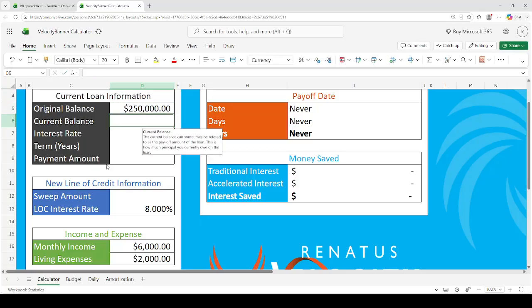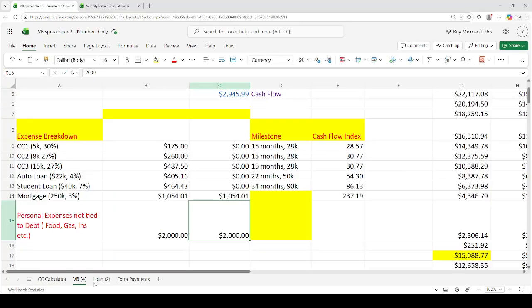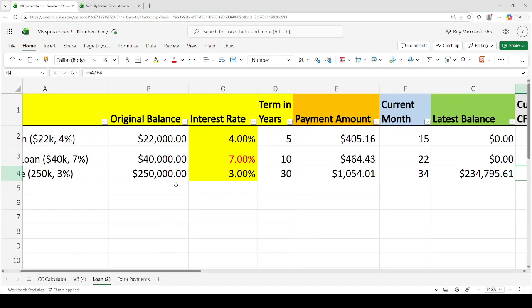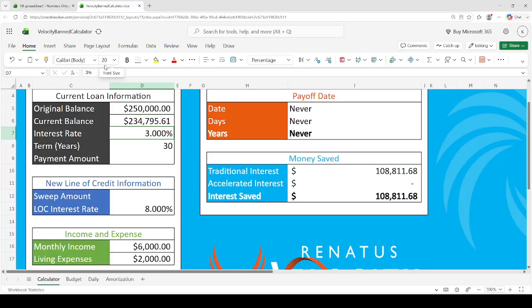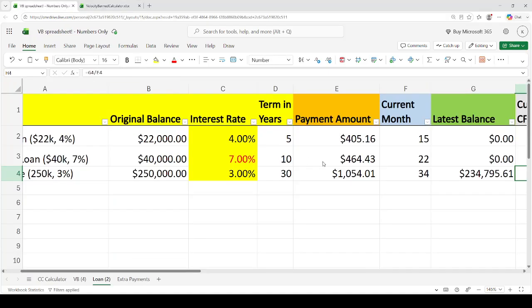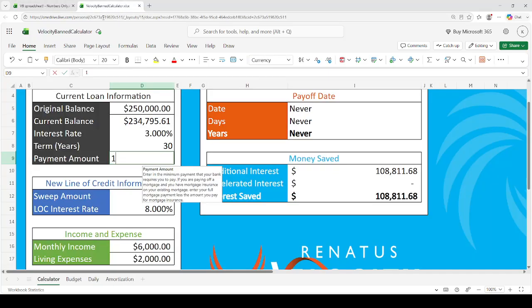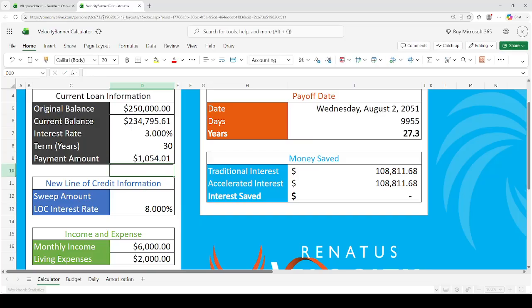And then what's the original balance of the loan? It's 250. And then the current balance, okay, is 234,795.61. And then the payment amount is 1054.01. And so what is this sweep amount? It's just basically how much are we moving into the line of credit? And then we're just kind of paying it off over and over again, right?